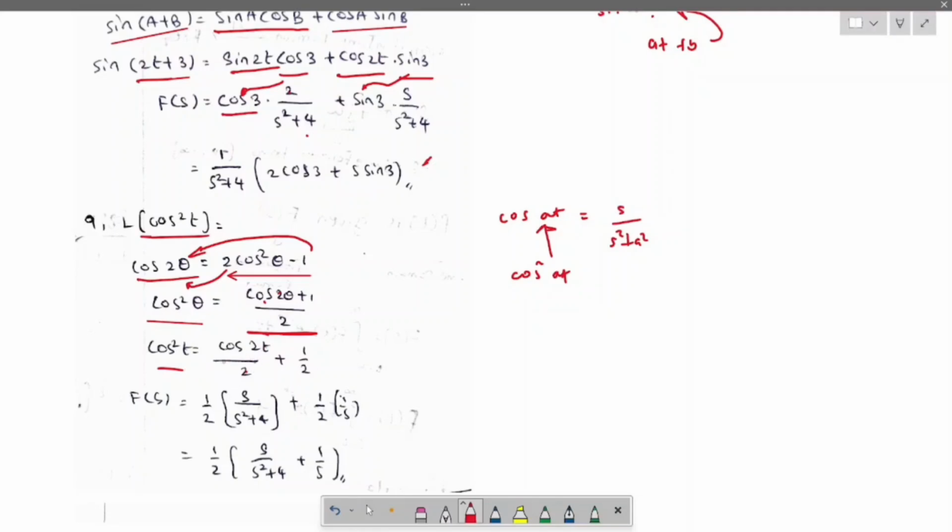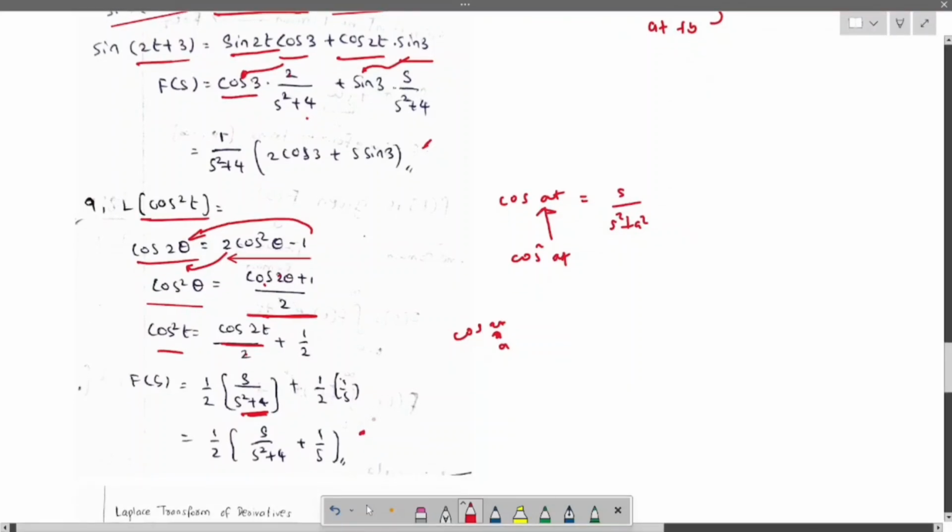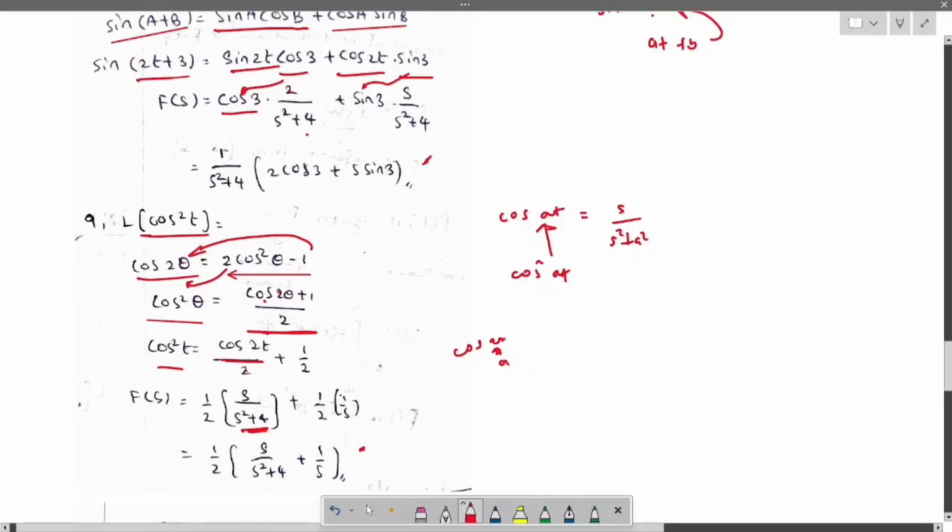Now apply the Laplace of cos 2t, where a equals 2, which is s by s square plus 2 square, which is 4, and 1 by 2. Now simplify this and you will get the Laplace of cos square t. I hope you got the idea on this, the basic formulas. Now let us move further to some advanced topics.